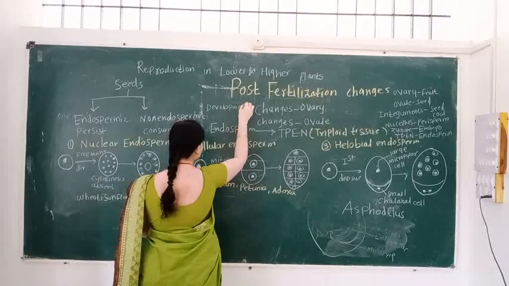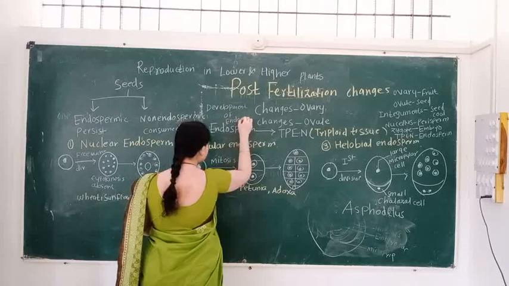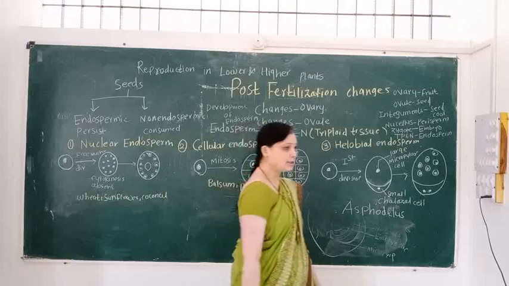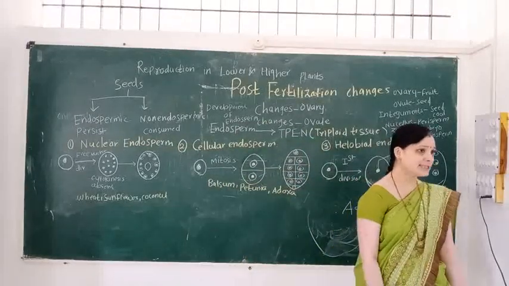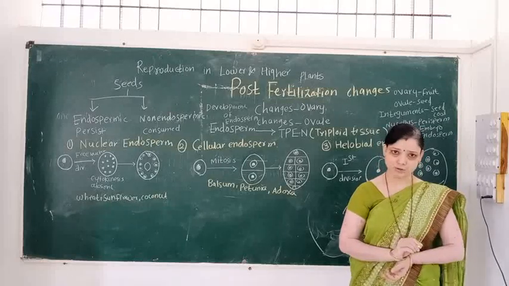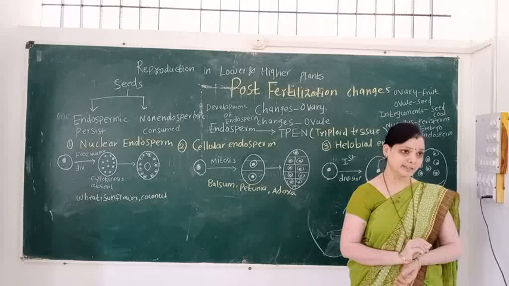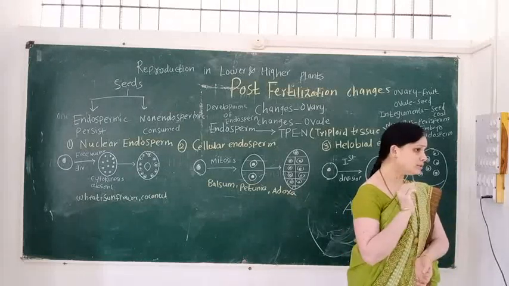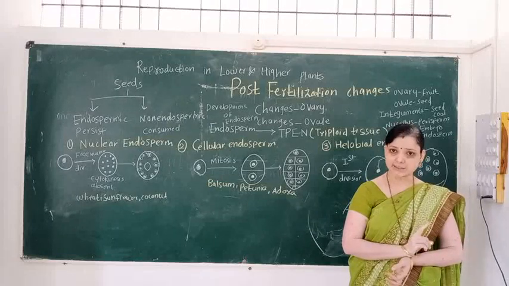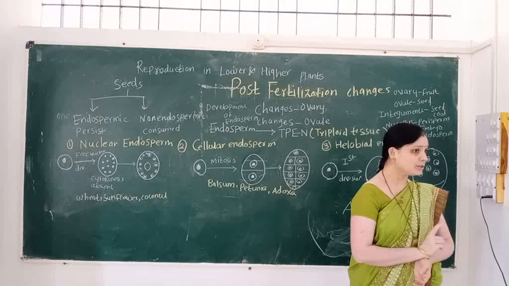Endosperm is a nutritive tissue, and when endosperm is present inside the seed, these seeds are called endospermic seeds or albuminous seeds. When endosperm is absent, these types of seeds are called non-endospermic seeds or exalbuminous seeds.